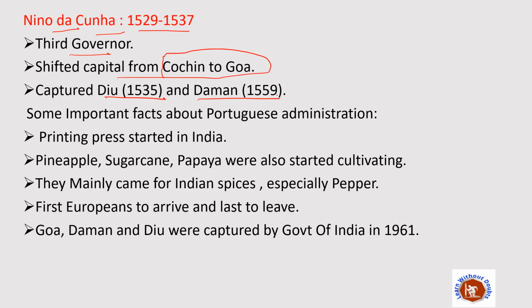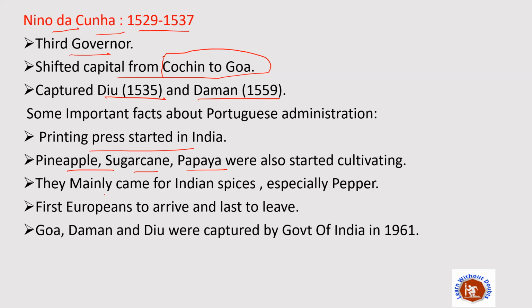Now, some important facts about Portuguese administration, which are important from the examination point of view. The printing press was started in India by the Portuguese administration. Then, cultivation of pineapple, sugarcane, and papaya was also started by the Portuguese administration.